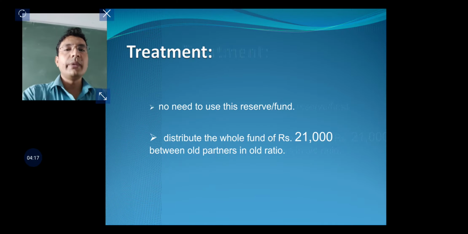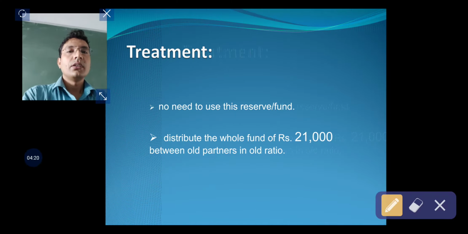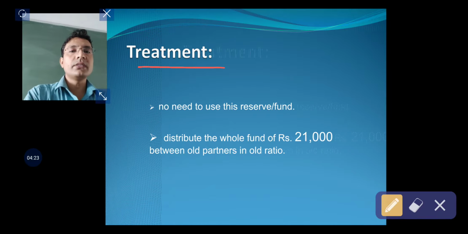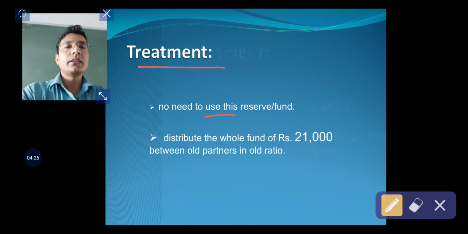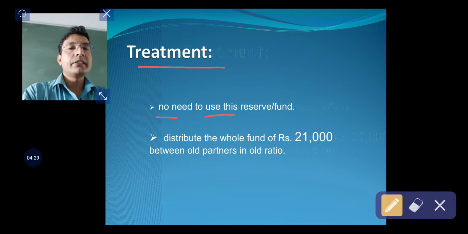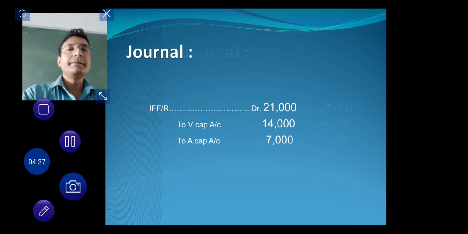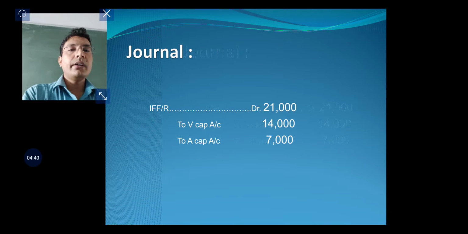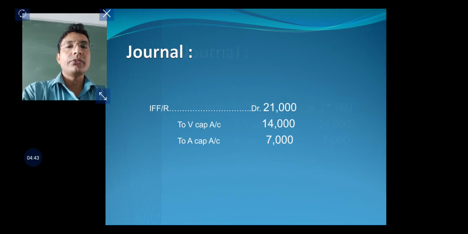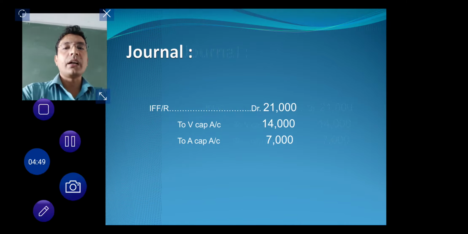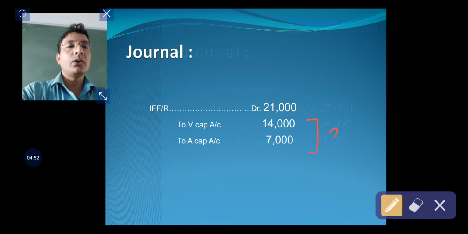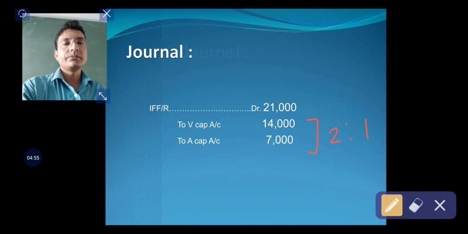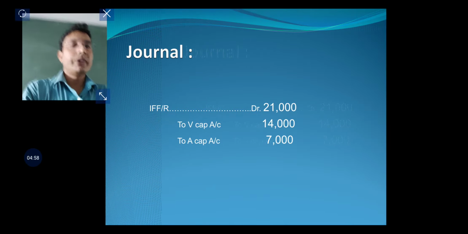Therefore the journal entry would be, so treatment, first understand the conclusion, that is no need to use this reserve or fund, and distribute the whole of rupees 21,000 between the old partners in old ratio. So the journal entry will be: IFR, investment fluctuation reserve or fund account debit 21,000, to V's capital account, to A's capital account, and this has been distributed in the old ratio, that is 2:1. So first case you have understood.